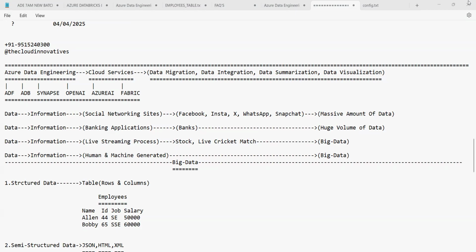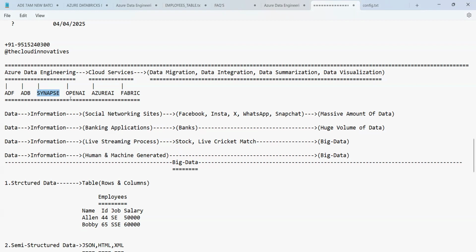The duration would be around 75 hours, which includes ADF, ADB and Synapse. ADB and ADF will be in detail, and Synapse overall with the integration of ADF.